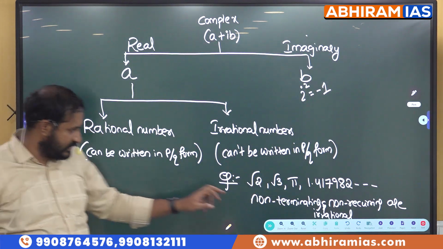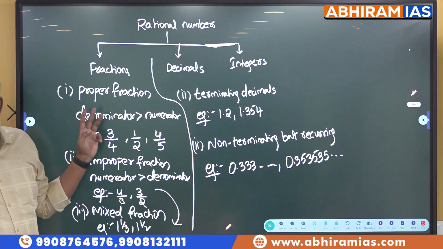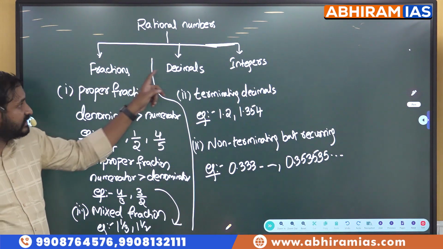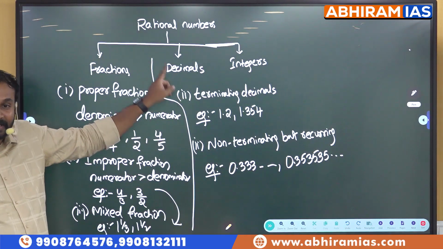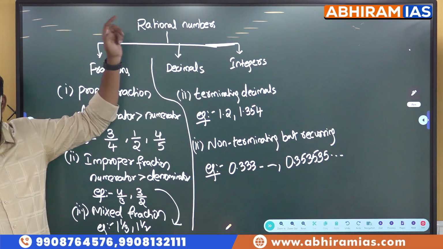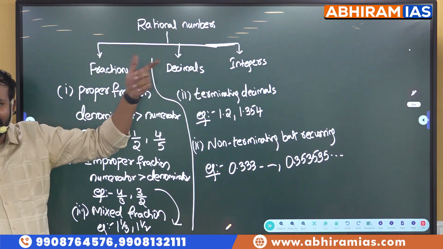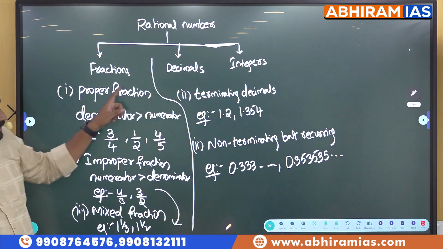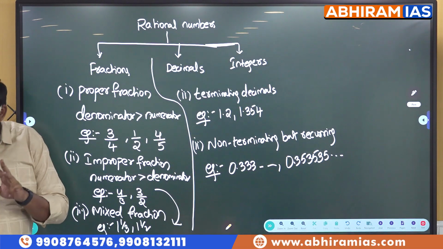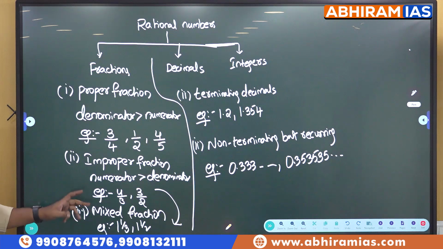Now when it comes to these rational numbers, once again these rational numbers are divided into fractions, decimals and integers. One more thing, these are decimals; we are learning the decimal system. That is different and this is different. Don't think that since we are learning the decimal system, everything is the same; these are decimals. Now fractions: there are three types of fractions for us, proper fraction, improper fraction and mixed fraction.